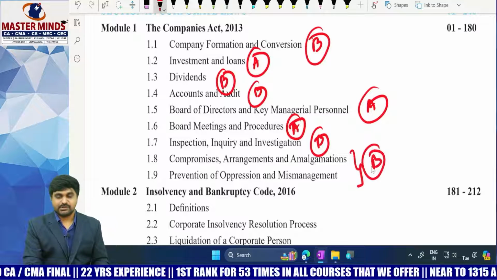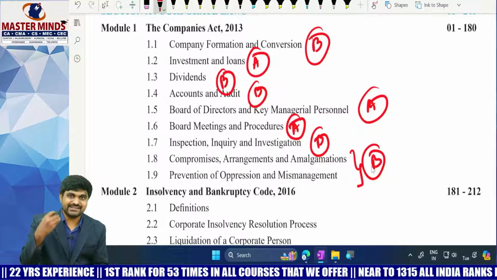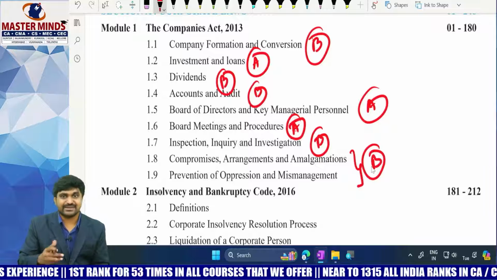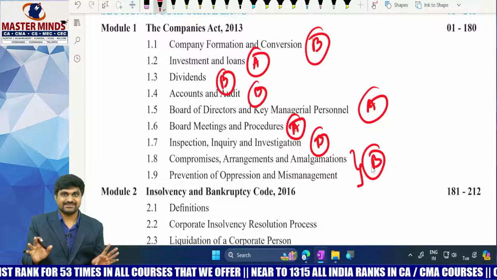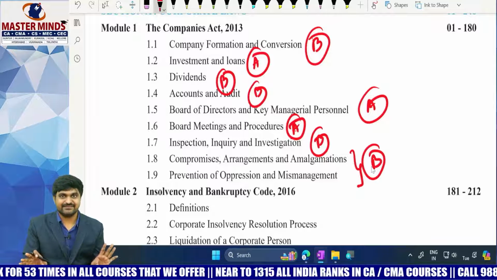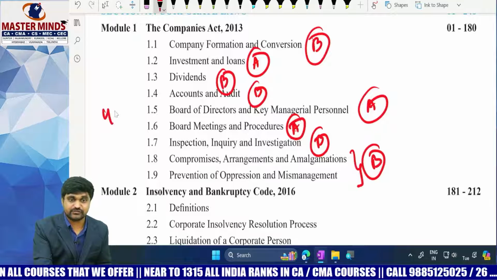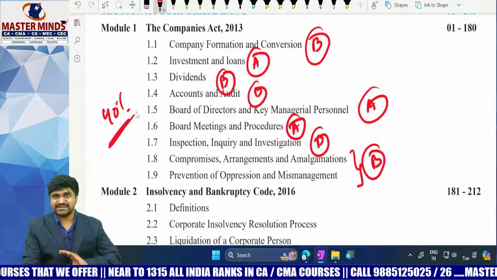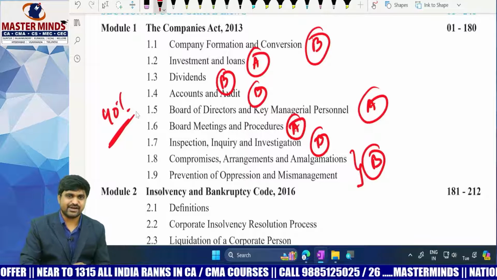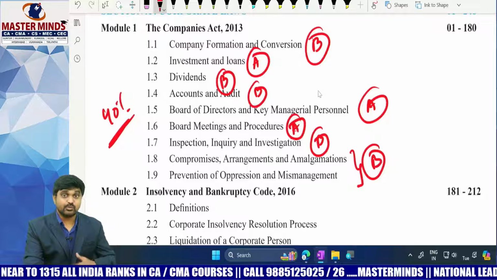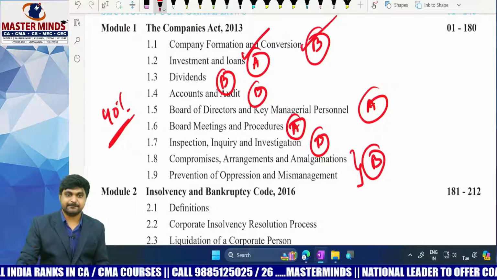Sir, you are not saying any concept as C category. Because the Companies Act itself is very important, so how can I give C category? The entire Companies Act is A category only. Then how can I give C category? And moreover, the weightage of Companies Act is 40%. So don't take any risk here by choosing chapters selectively. Read all chapters, but in what order? In the order of first A category and secondly B category.